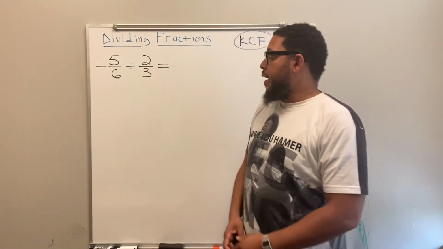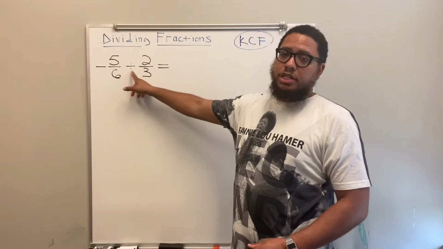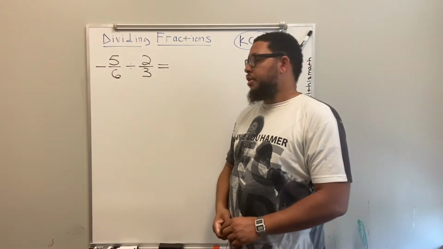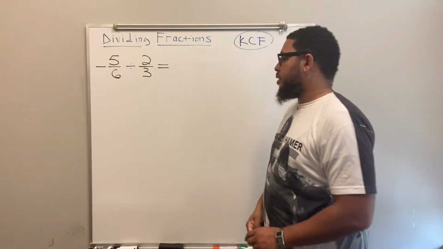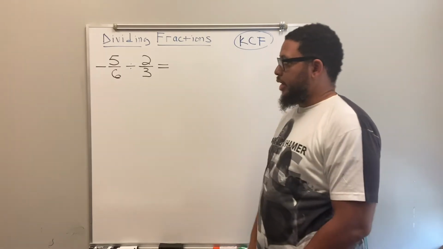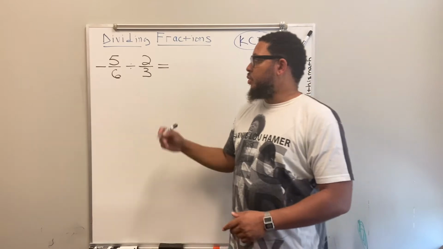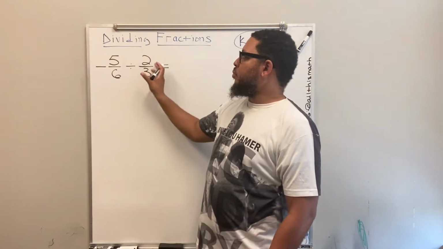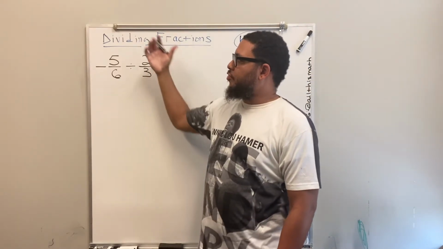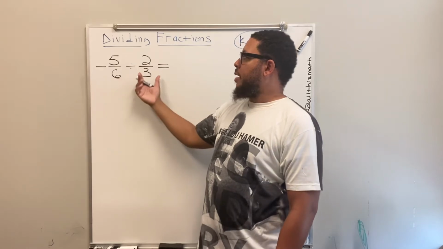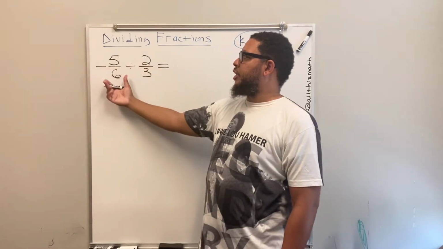So we have this division problem. We see the division sign, so we know it's a division problem. We have -5/6 divided by 2/3. What that essentially means is we're trying to find out how many groups of 2/3 can fit into -5/6. How many groups of 2/3 can fit into -5/6?